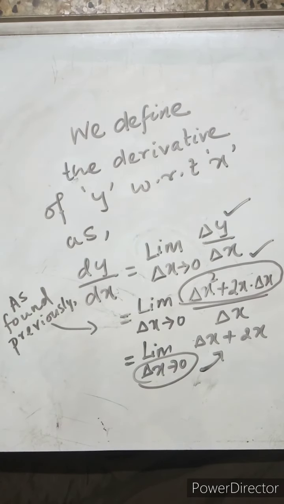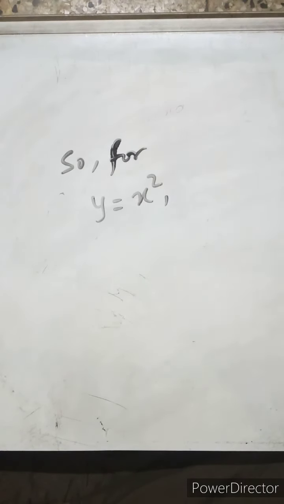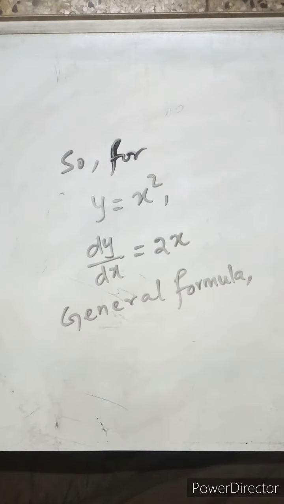So now we put the value, okay, delta x tends to 0. So now we take the value of delta x to be 0 and we put it over there, and what we are left with is only 2x, right? So for y is equal to x square, we had dy by dx equal to how much? 2x.